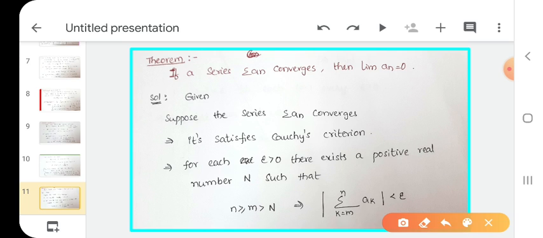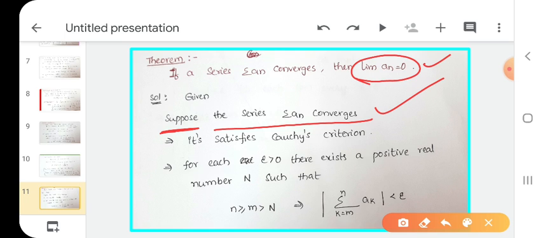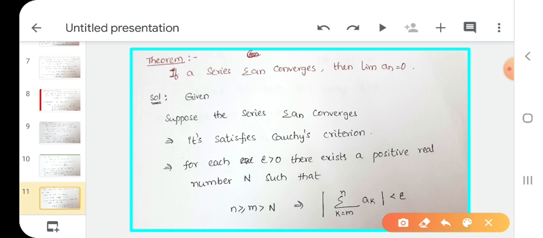See here. What is given? Summation an is a convergent series. Suppose the series summation an converges. What we have to prove? Limit of the sequence an equals 0. If the series converges, automatically it satisfies the Cauchy criterion. Already we learned.